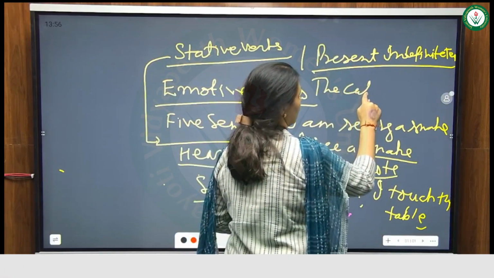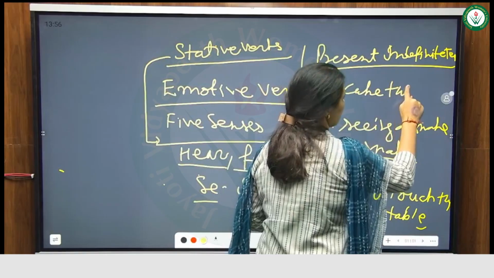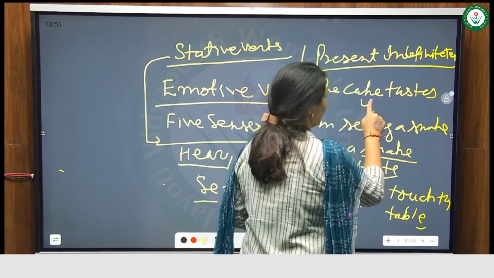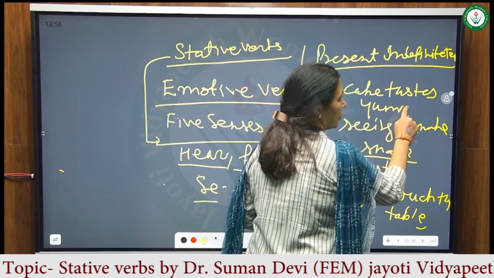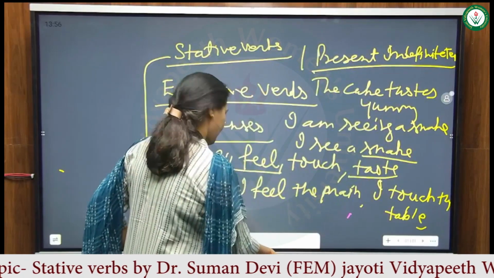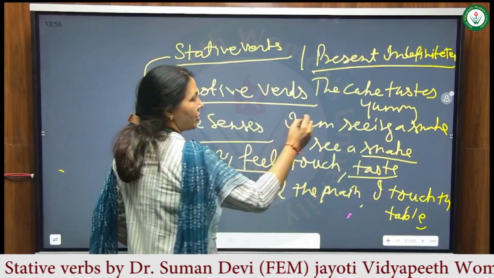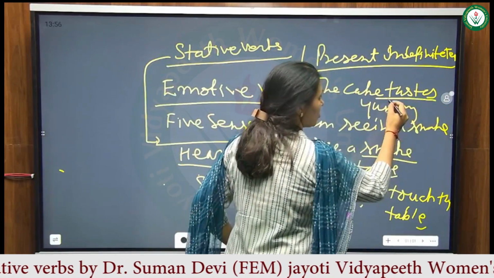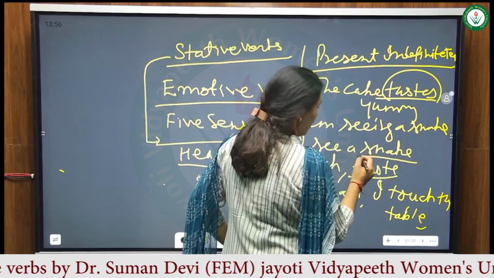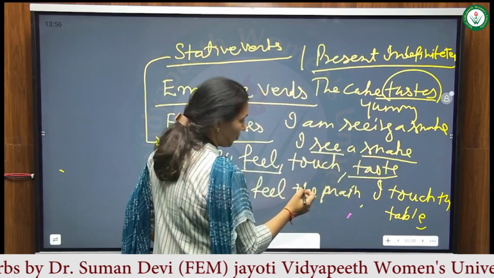The cake tastes yummy. So taste, present indefinite tense. I see a snake, present indefinite tense. I touch the sky, present indefinite tense. So these are the stative verbs where we use present indefinite tense, right?